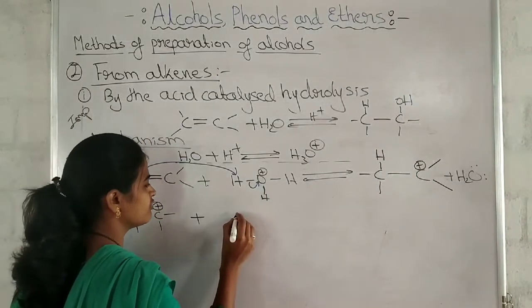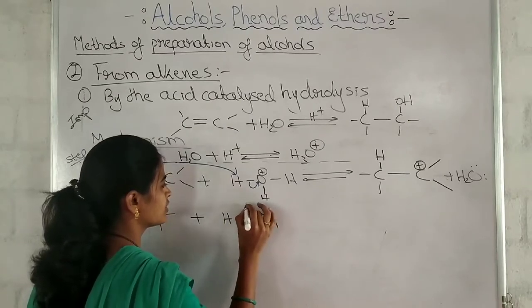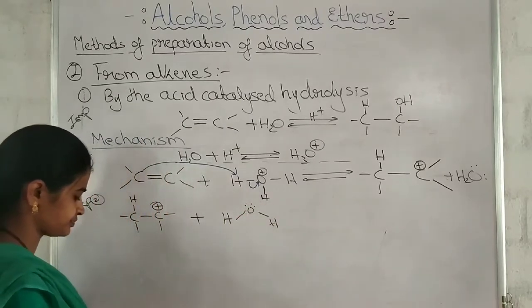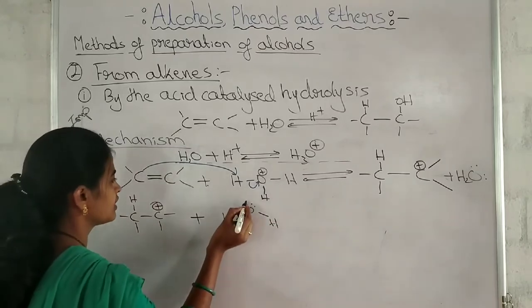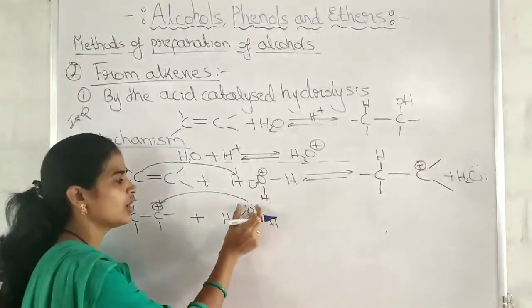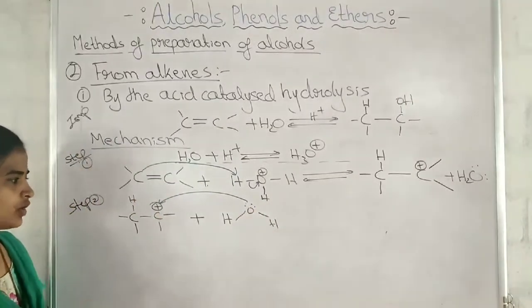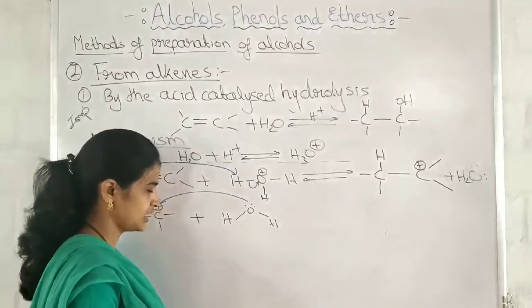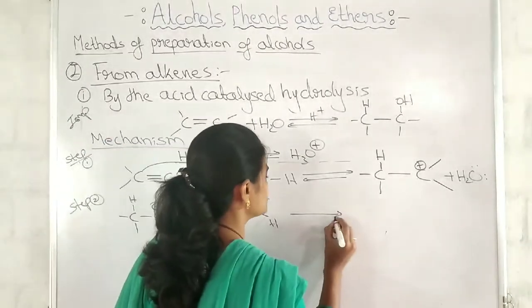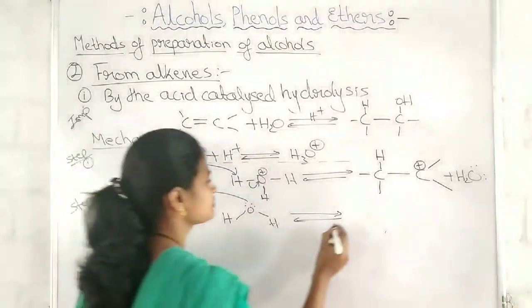We'll check what it will form. Hydrogen is water. Always you have to show the arrow mark from higher concentration of electrons to the lower concentration of electrons. See, nothing extra we are doing in the second step, just the attack of nucleophile.